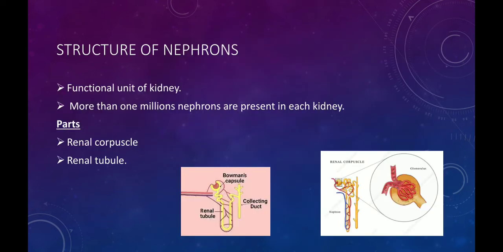Next one is the structure of nephron. Nephron is the functional unit of kidney. Each kidney contains more than 1 million nephrons. There are two main parts of nephron. First one is the renal corpuscle, while the second one is the renal tubule.